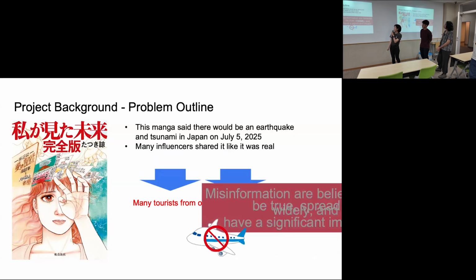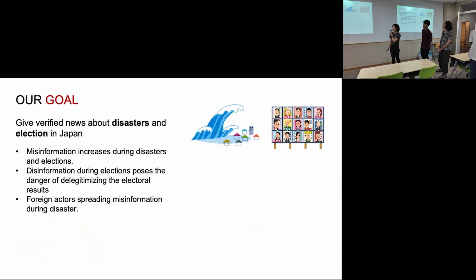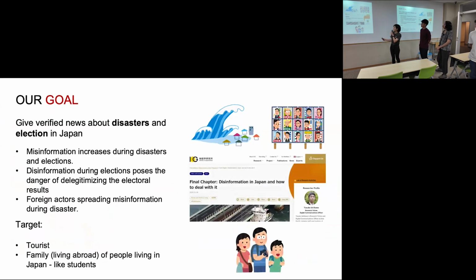So like this example, misinformation believed to be true and spread widely by social media has a big impact on our society. So our goal is to give verified news, and we will focus on disasters and elections in Japan. This research said that misinformation increases during disasters and elections. So we will focus on these 2 points.